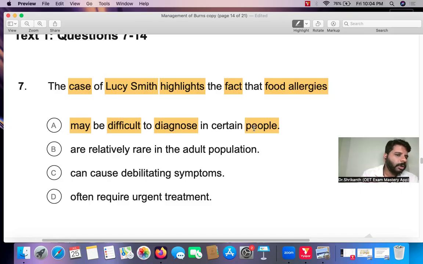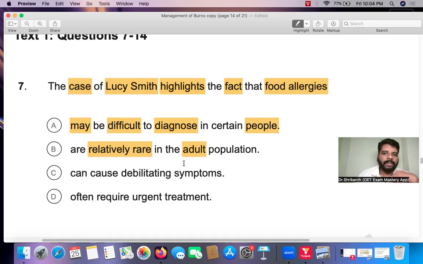Now let's come to answer option B. Here he wants to inform us that food allergies are relatively rare in the adult population. That is, it is very, very uncommon. In the adult population, food allergies are extremely rare. To inform us of that, he is using Lucy Smith's case. Now let's come to answer option C.